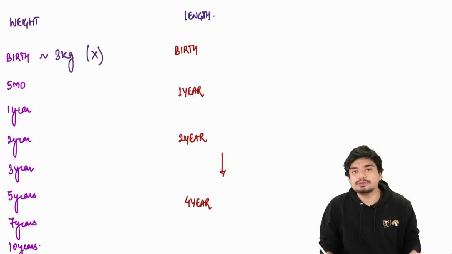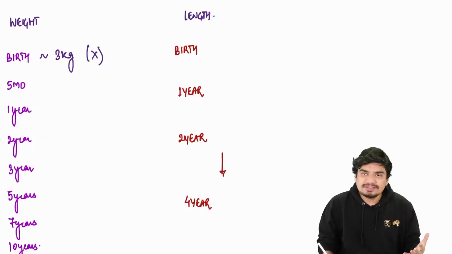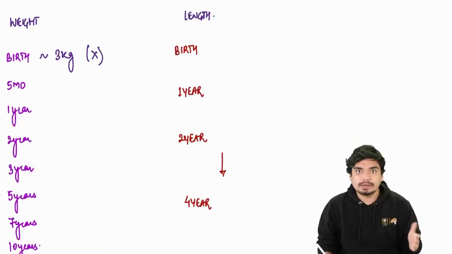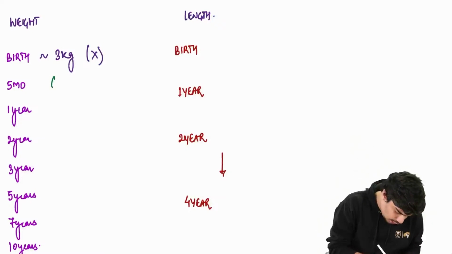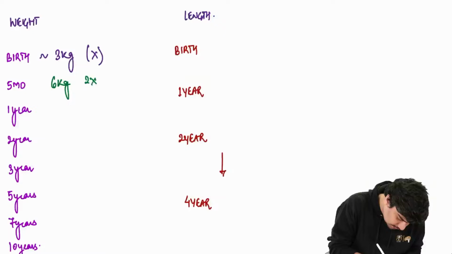Alright, let's consider this birth weight as X. Now, in 5 months time, this birth weight will double. So 3 kg will become 6 kgs. So the birth weight doubles.